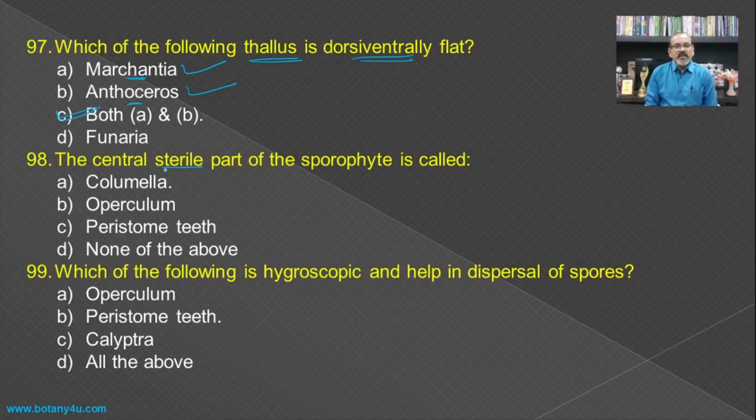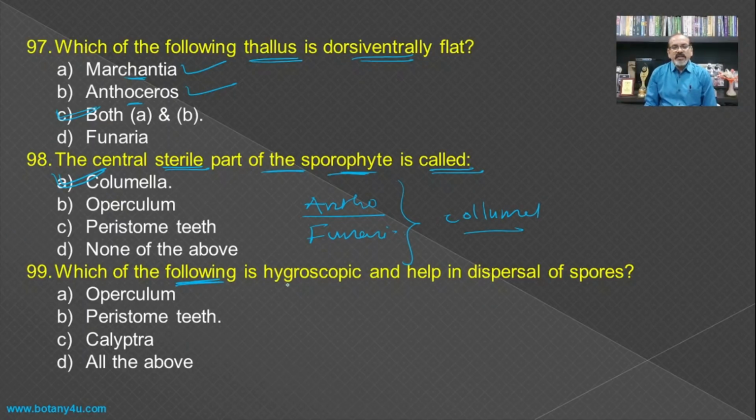The central sterile part of the sporophyte is called as? If you see the sporophyte of Anthoceros or the sporophyte of Funaria, then in both these sporophytes there is a central part which is sterile, that is known as the columella, and hence it is the answer.